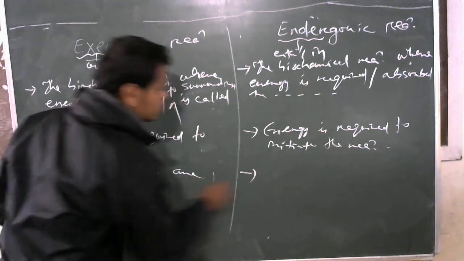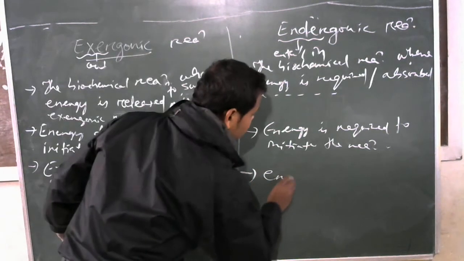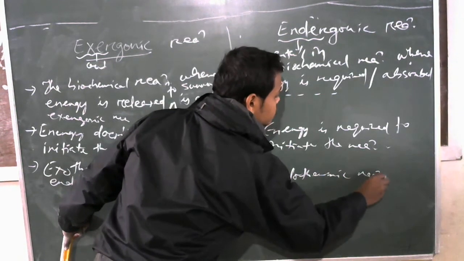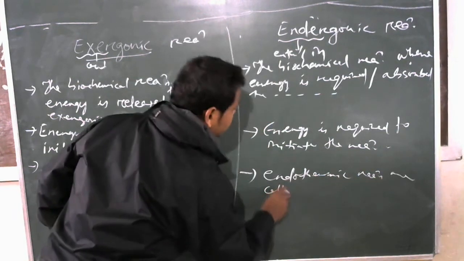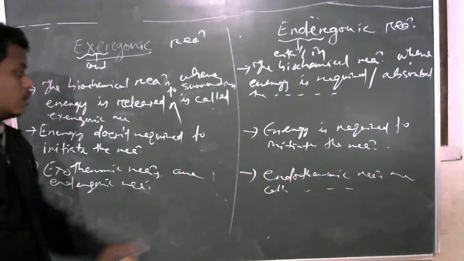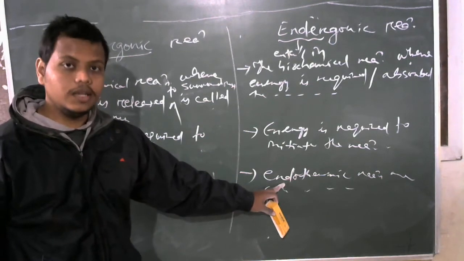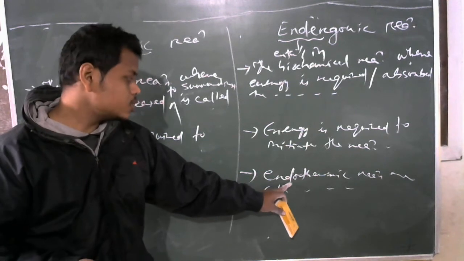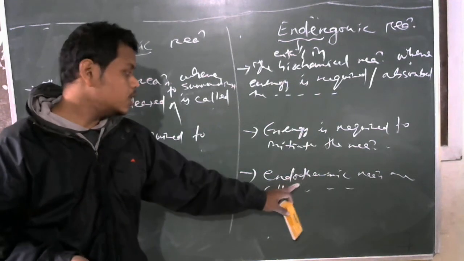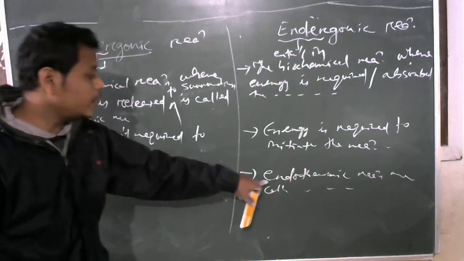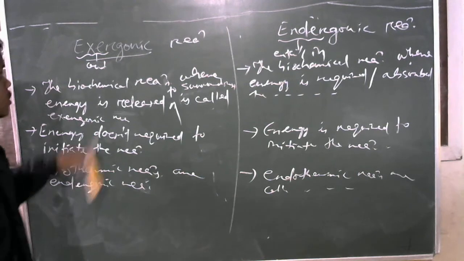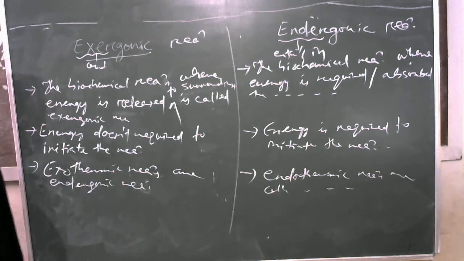The opposite of exothermic is endothermic. All endothermic reactions are called endergonic reactions. Endo refers to input: energy is required to initiate the process. The process where energy is required to initiate it is called an endothermic reaction. That's why all endothermic reactions are endergonic reactions and all exothermic reactions are exergonic reactions. Then the next point.